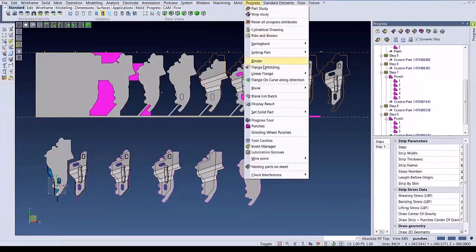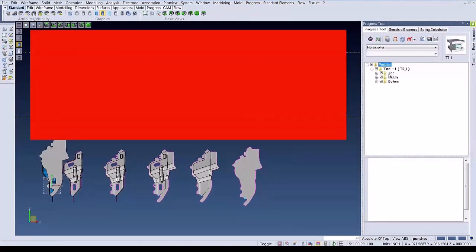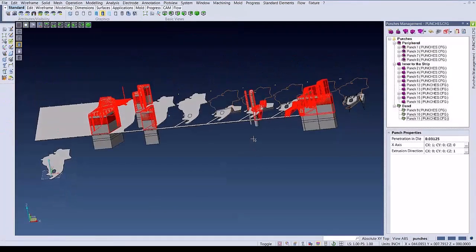Now that our strip is done, we'll be using the progress tool command to design our die. Here we loaded in a custom template that we had saved. Now we're going to extrude all our punches throughout all the different plates of the die.